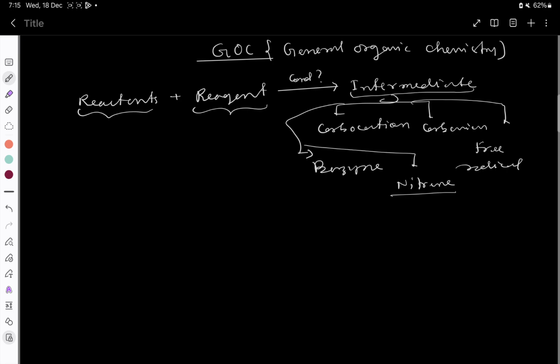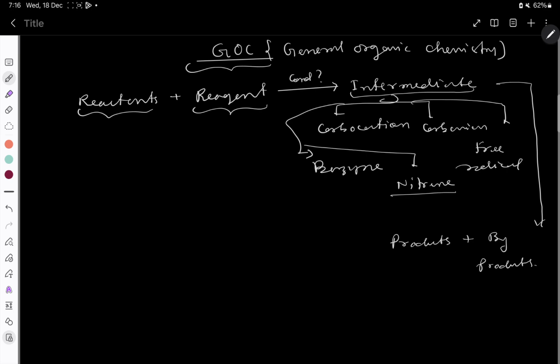Depending on the stability of the intermediate, you can easily identify in a given reaction which one will be the major product and which one is the minor product. For that, you have to know the concept of GOC. After formation of intermediates, it will form products plus byproducts.